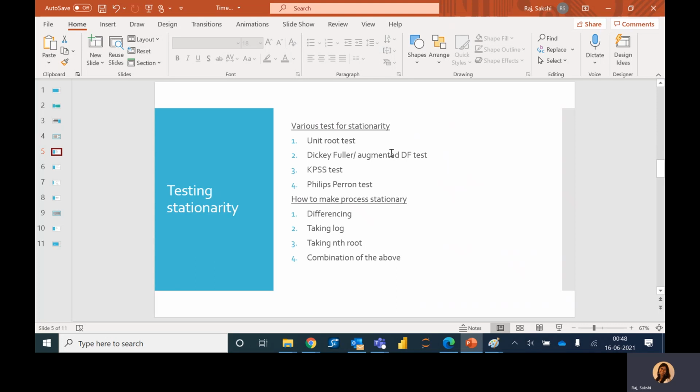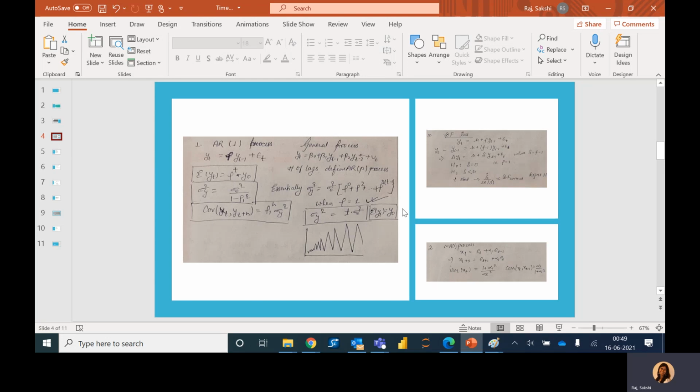So the first one is the unit root test. We would need to deviate a little bit here to understand unit root, which I have just discussed. Mathematically speaking, if any process is written in terms of monomials, each monomial corresponds to a root, and if any of those roots is equal to 1, then that is called a unit root.